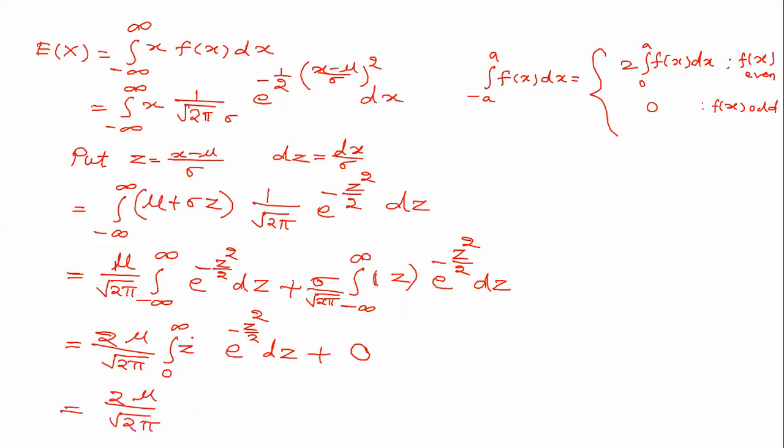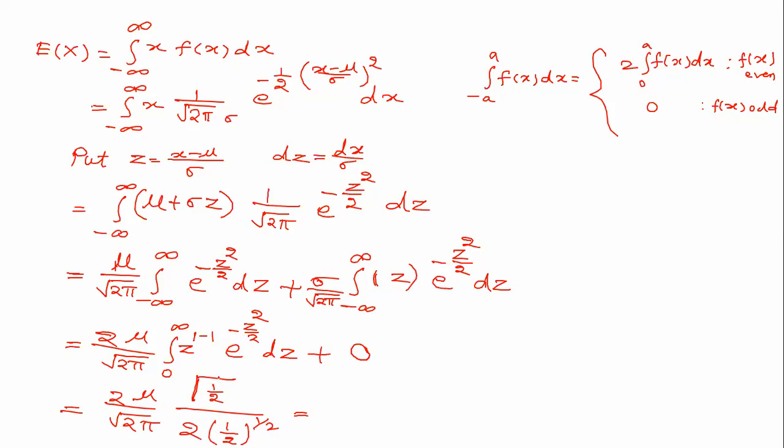Then this can be written as x to the power 0, meaning 1 minus 1. And this is the third form of gamma: integration 0 to infinity x to the power n minus 1 into e to the power minus a into x square into dx. Here n is 1 and a is 1 by 2. So that is gamma of n by 2, that is gamma 1 by 2, upon 2 times a, that is 1 by 2, to the power n by 2, that is half.